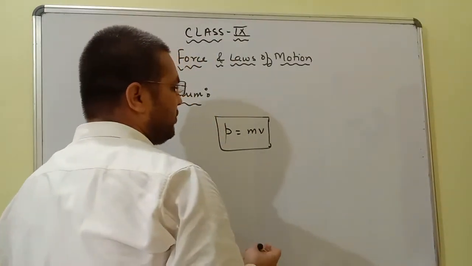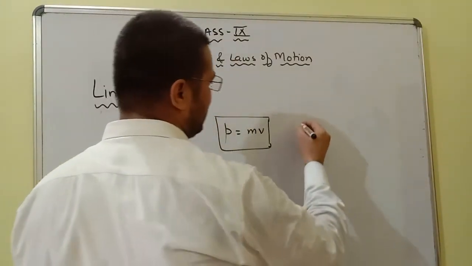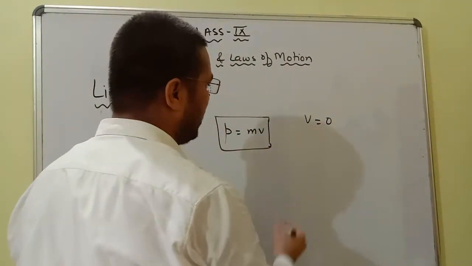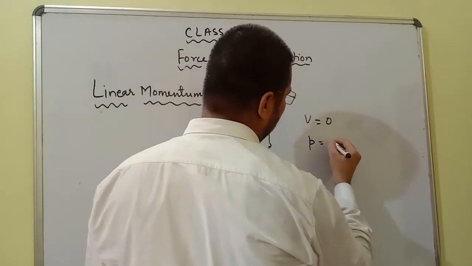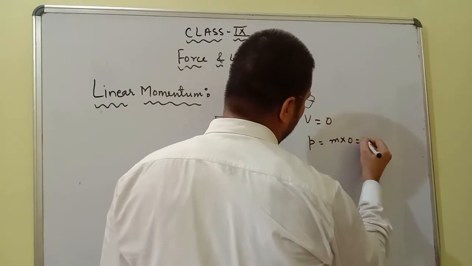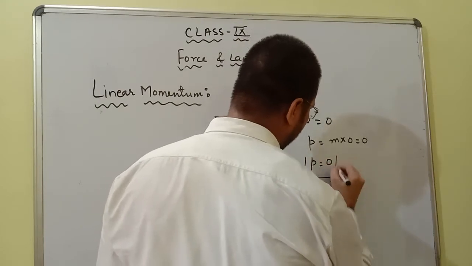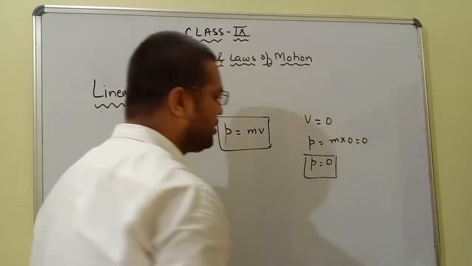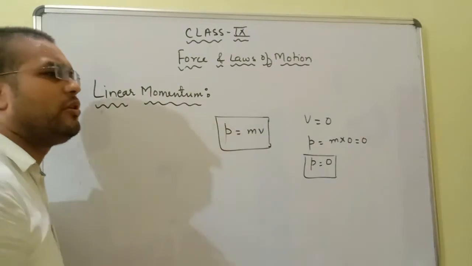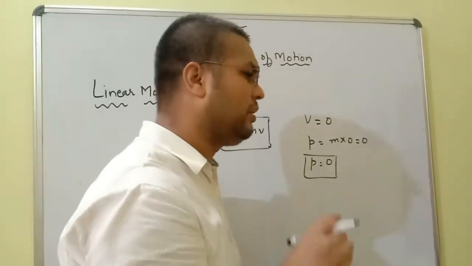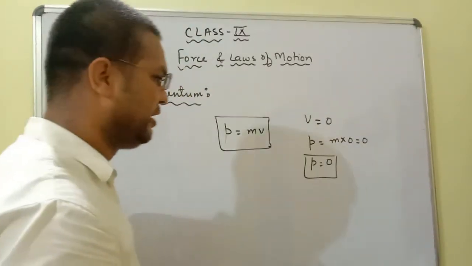It means if the object is at rest, v will be equal to 0, and in that case momentum will also be equal to 0. It means that if the object is at rest, it does not possess any linear momentum. Its linear momentum is 0.